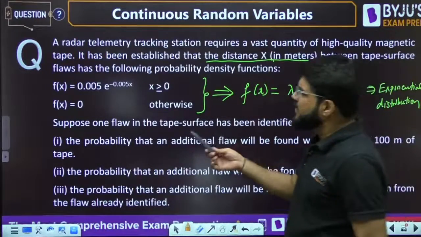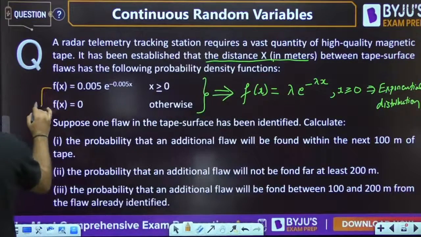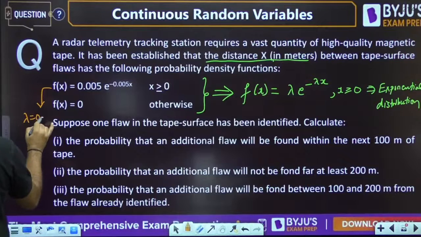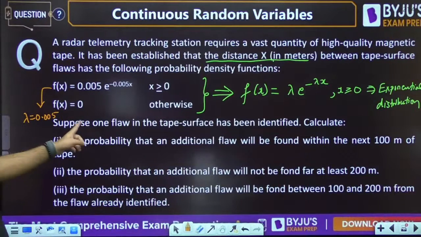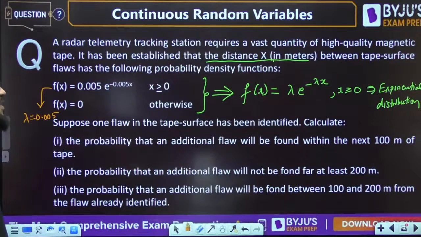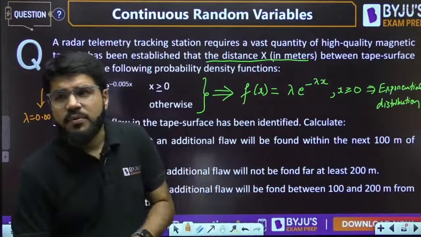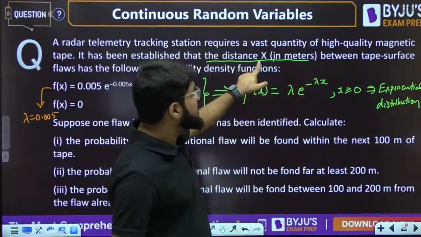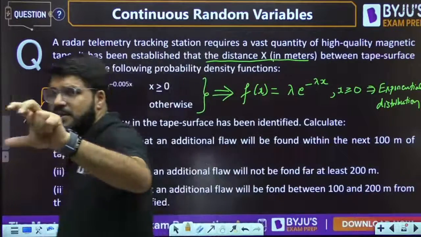Here f(x) is equal to lambda e power minus lambda x, with lambda equal to 0.005. Now suppose one flaw in the tape surface has been identified. Calculate the probability that an additional flaw will be found within the next 100 meters of the tape. See, what is x? Listen to the question once again: the distance x is the distance between the tape surface flaws.